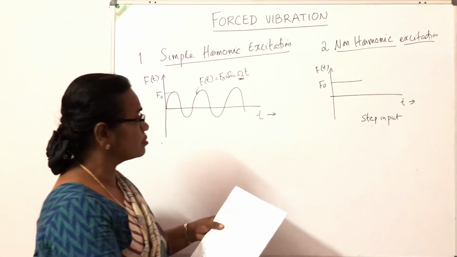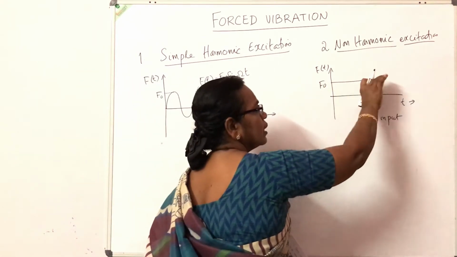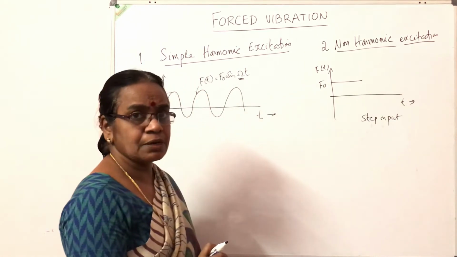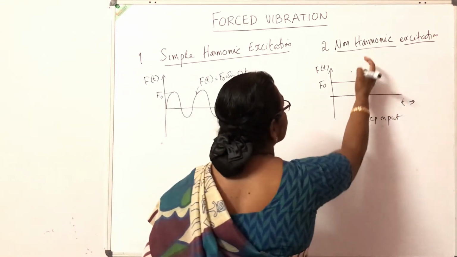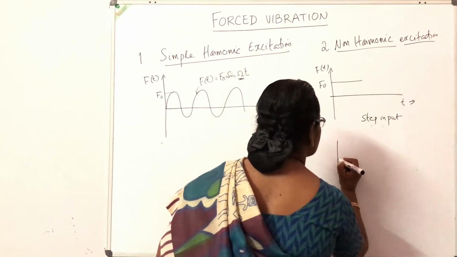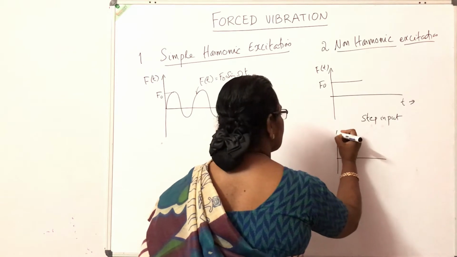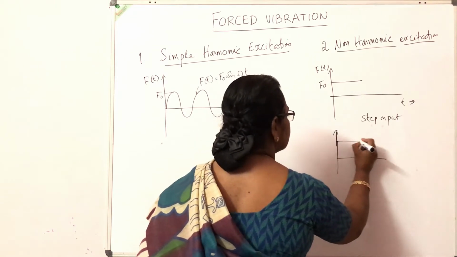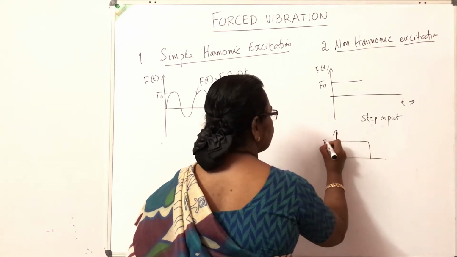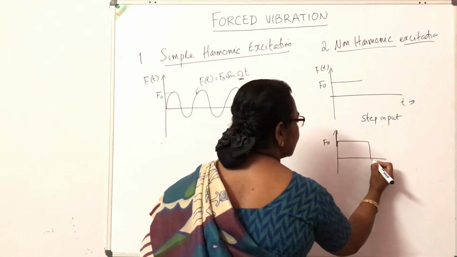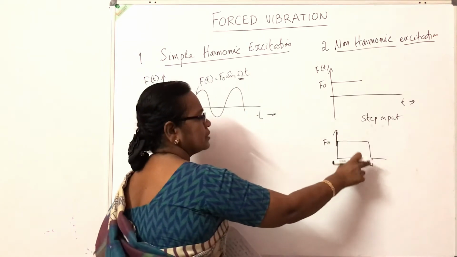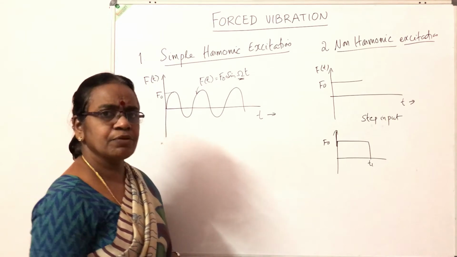That is one form of non-harmonic excitation. And the other one, the force is suddenly applied on the body and it is kept for some time. Another example of non-harmonic excitation is, say, a force F0 applied on the body and kept on the body for a time t1, and then it is suddenly withdrawn.